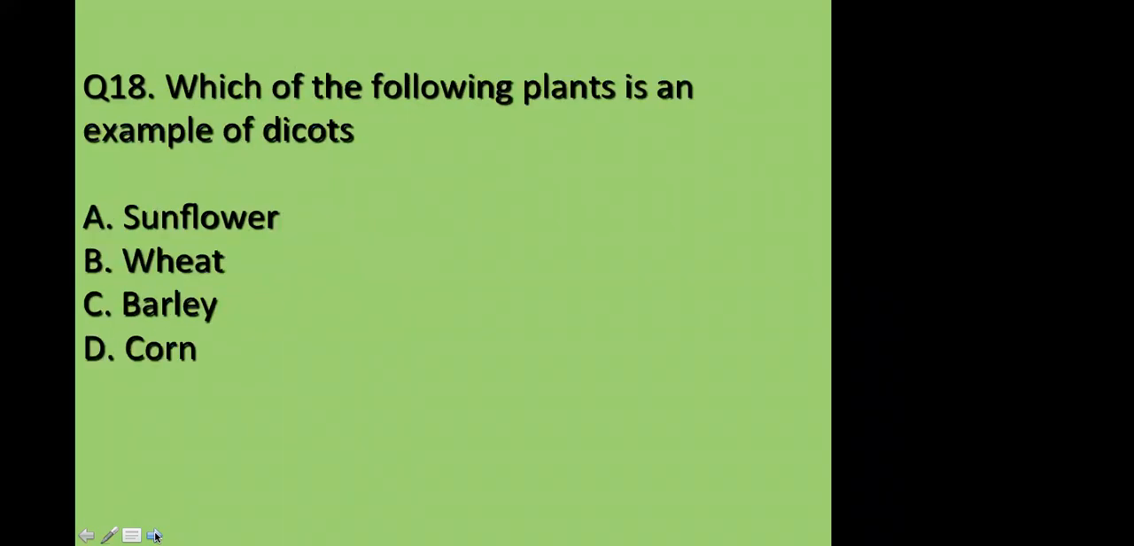Our next question. Which of the following plants is an example of dicot? Sunflower, wheat, barley, or corn? Which is a dicot? You have to answer. Start.